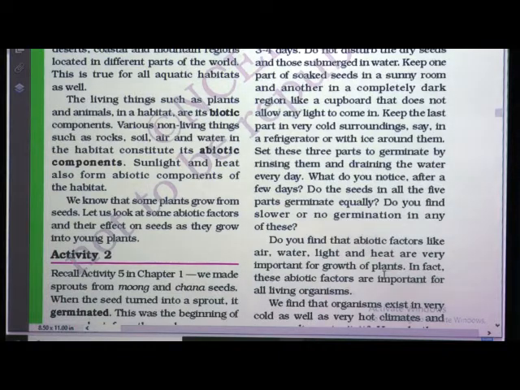So, students, just now we have seen the biotic factors and abiotic factors. The seed can germinate, it means it can grow, so it is a biotic component. The factors like air, water, light and heat, which are abiotic, are helpful for the biotic components to grow. Yes, they are very helpful. In fact, these abiotic factors are important for all living organisms.